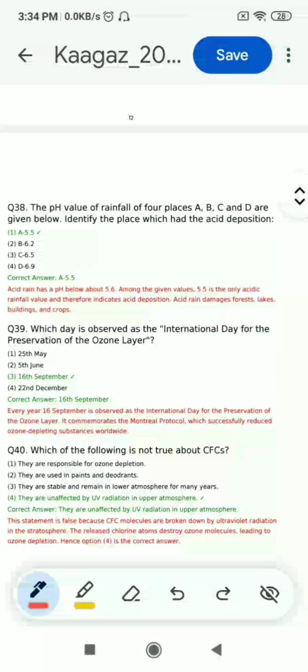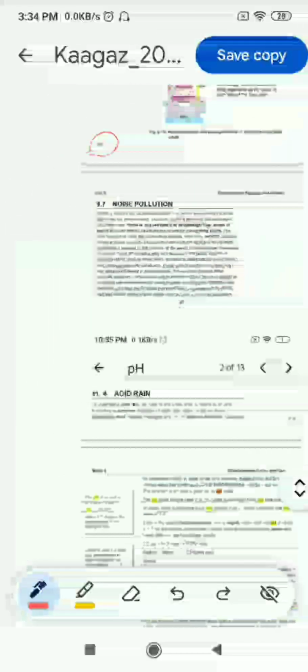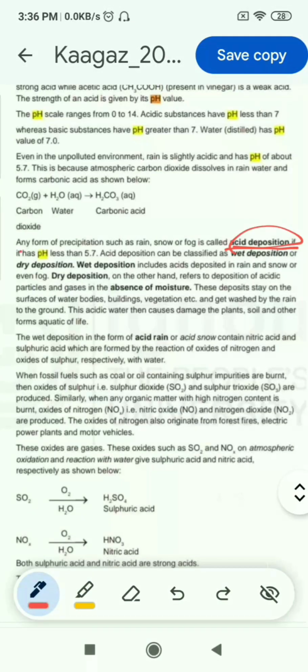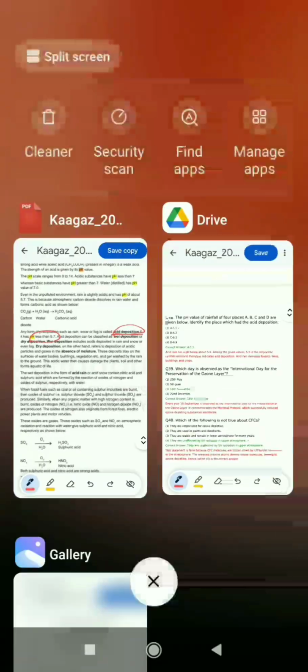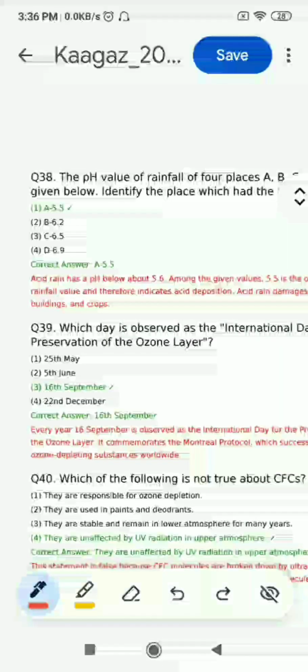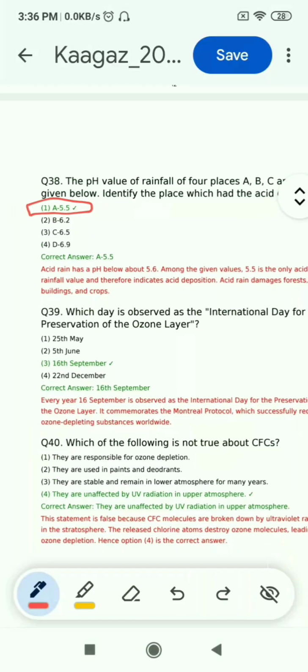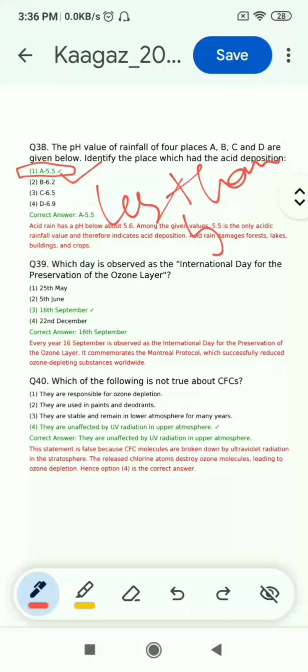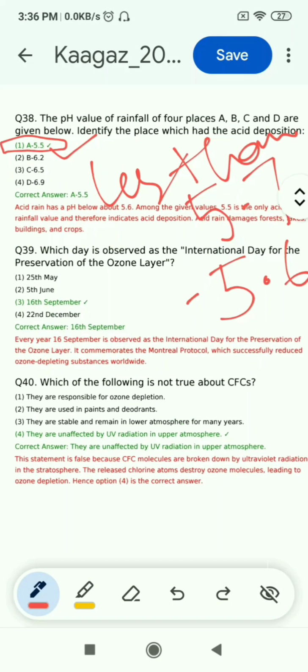Now question 38, the pH value of rainfall of 4 places A, B, C and D are given below. Identify the place which had the acid rain deposition. To find the answer to this you have to see page number 220 of block 3. Acid deposition happens when any form of precipitation such as rain, snow and fog has a pH less than 5.7. So in these options, the option less than 5.7 is option 1. So option 1 is the correct answer. Less than 5.7, if it is less than 5.7, it is called acid deposition.